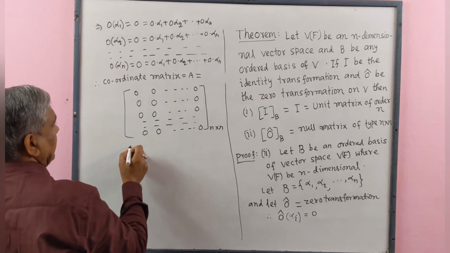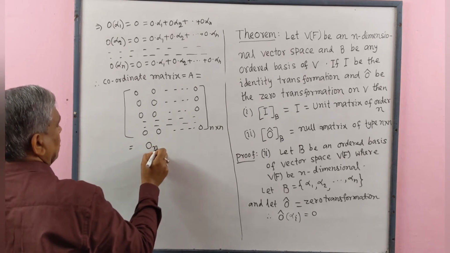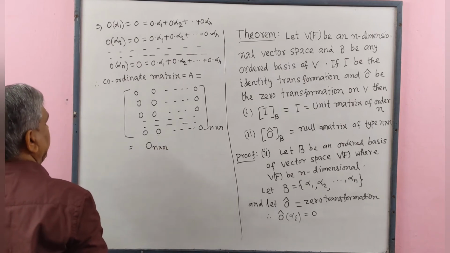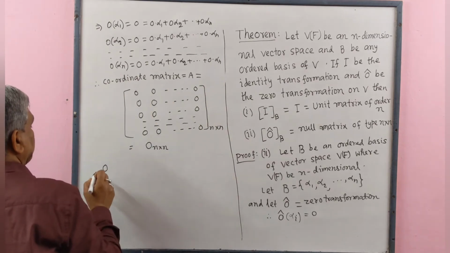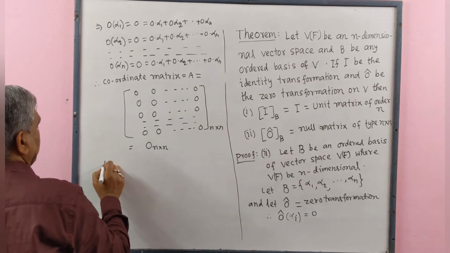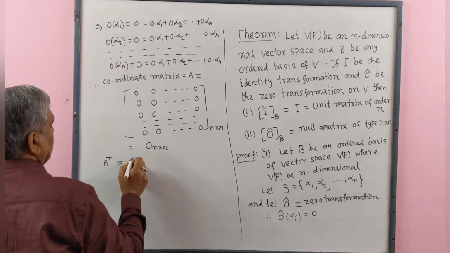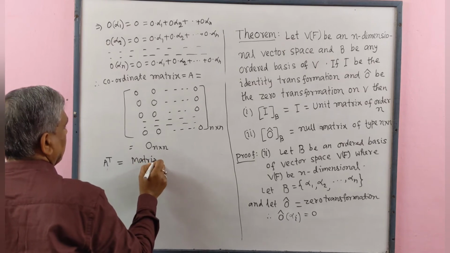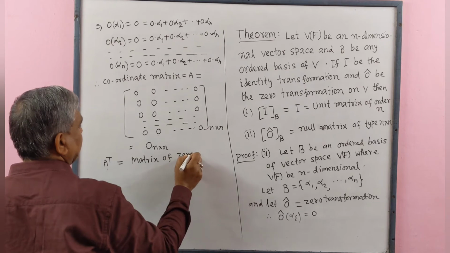We may write this as the 0 matrix of n by n order, and the transpose of this is called the matrix of the zero transformation.